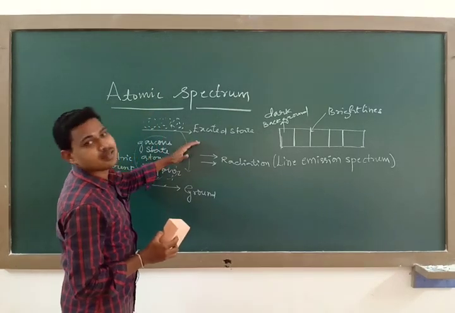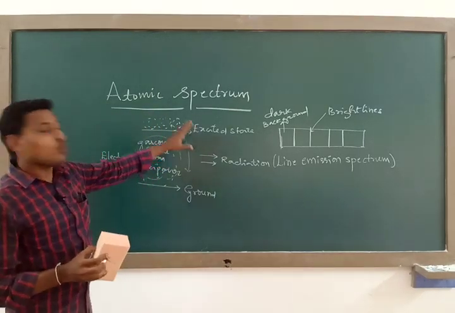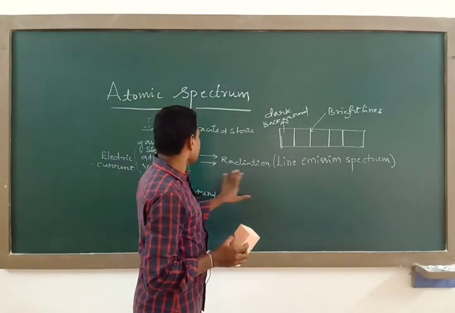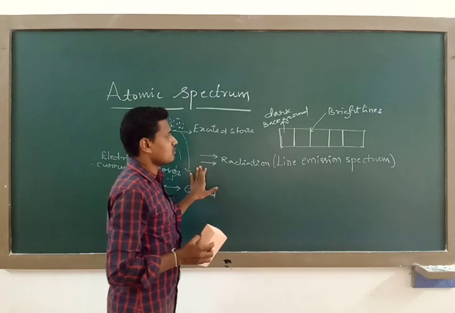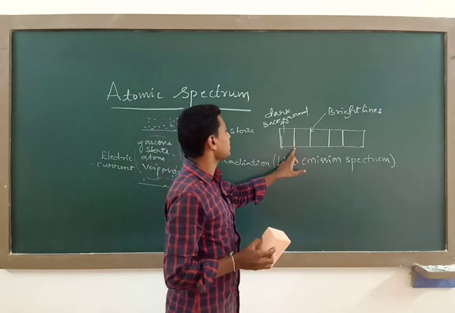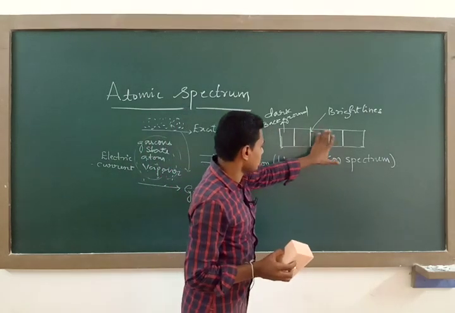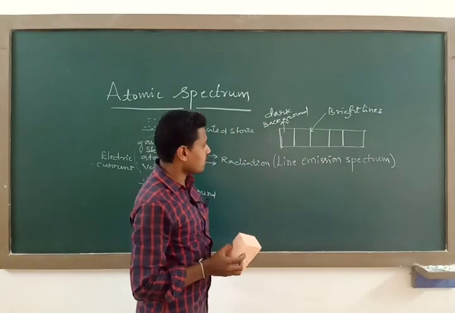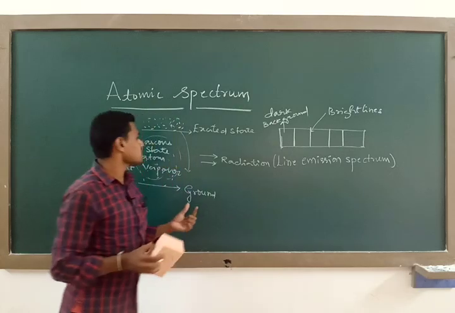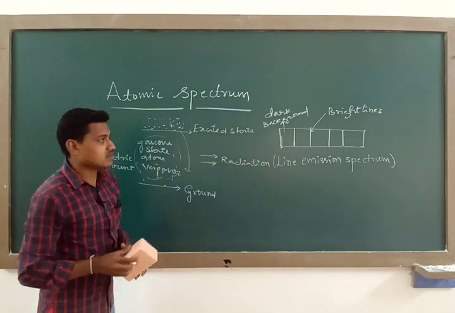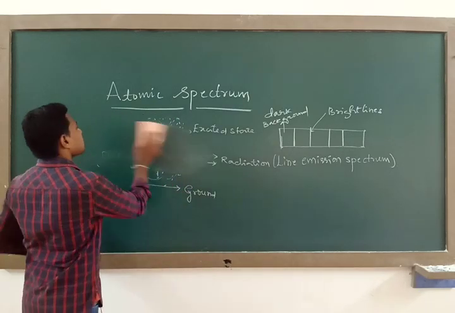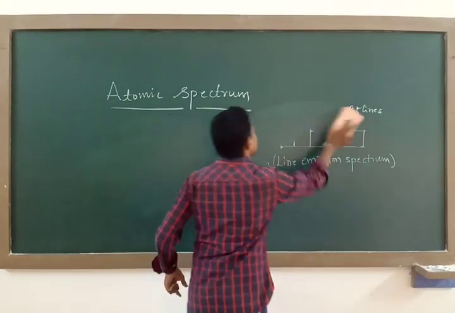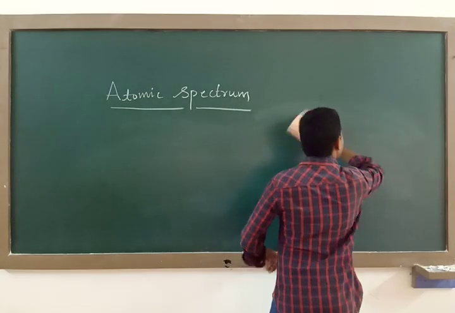The excited atoms will re-emit the energy, and that energy will consist of some bright lines on a dark background. This is a completely dark background. On that we are going to observe bright lines, and that is nothing but a line emission spectrum. The use of this type of spectrum is to identify the element present in the gaseous state.